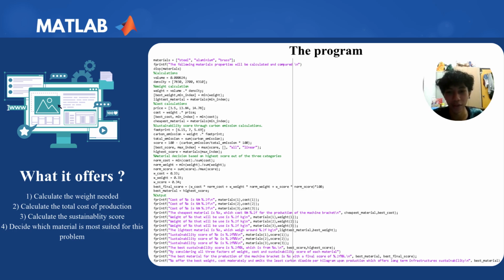In the fourth section of the program, we can see that it is normalizing and standardizing the score of each category so that the program can determine which material is the best to be used as the machine bracket out of all three categories of weight, cost, and sustainability score.